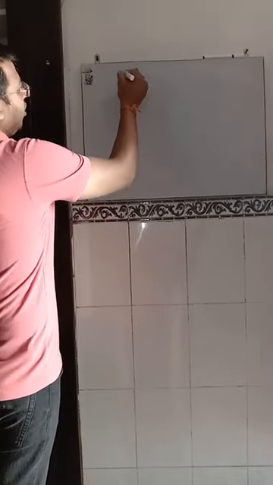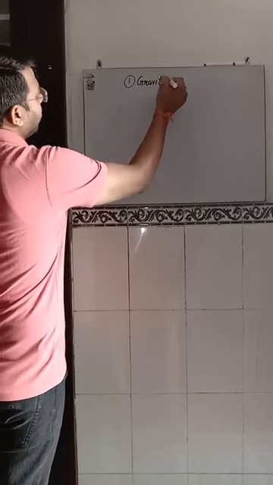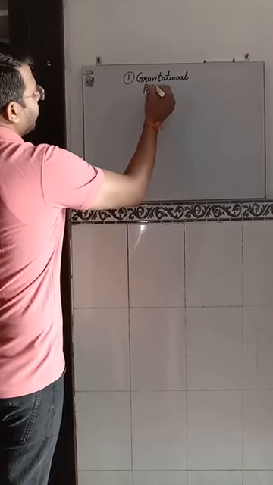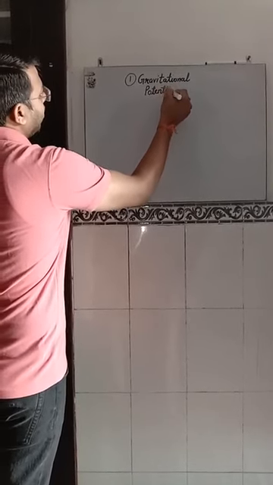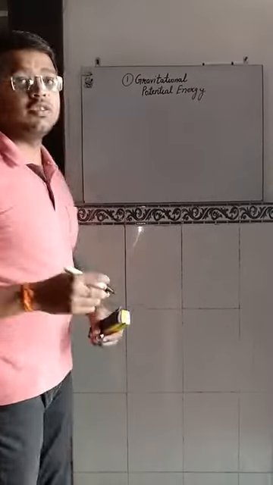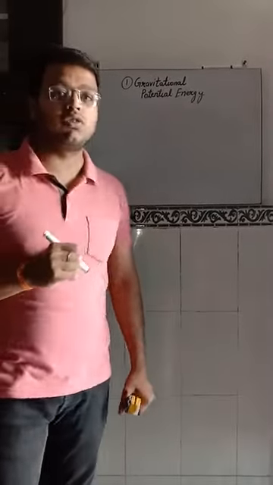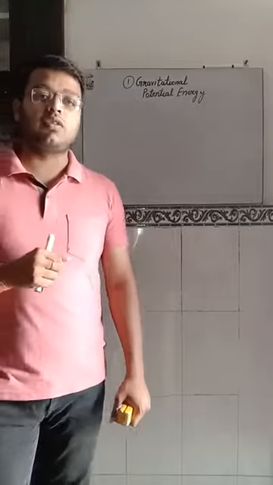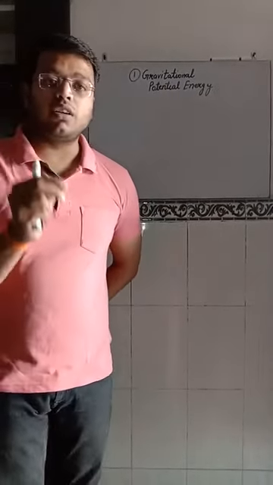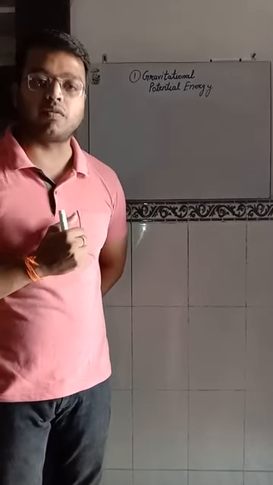The first derivation we have to understand is how to derive the formula for gravitational potential energy. Before starting the derivation, we first have to understand what gravitational potential energy is: the energy possessed by an object which is placed at some height from the earth's surface.